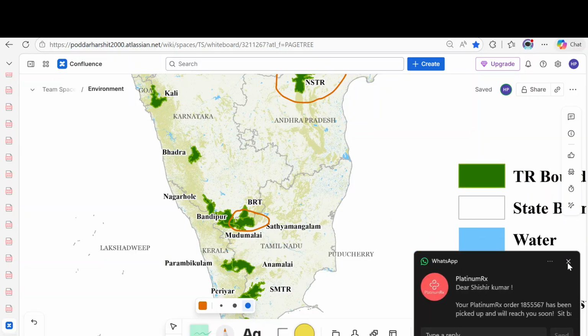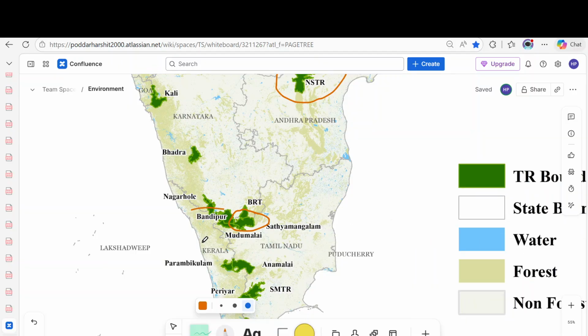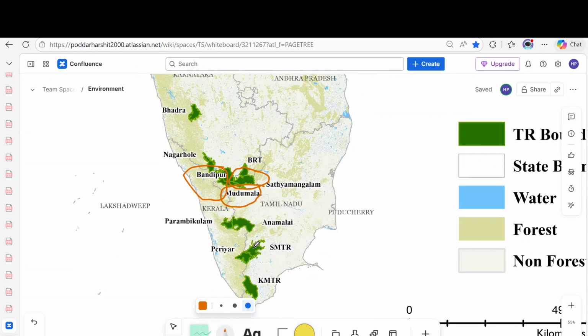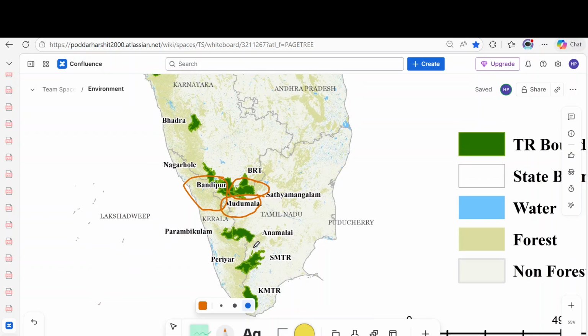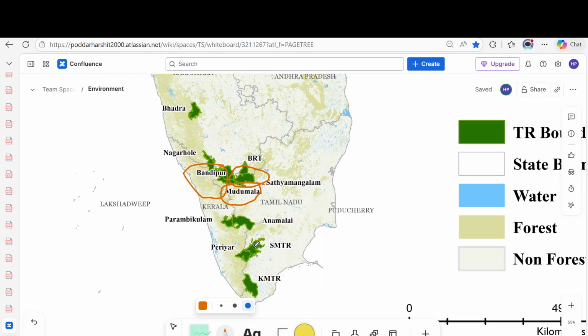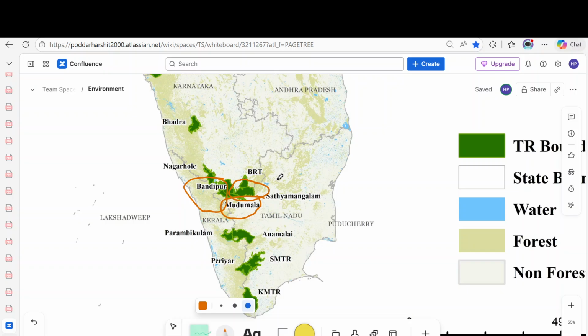So when you see Bandipur, Bandipur is famous. Bandipur is in Karnataka, Mudumalai in Tamil Nadu, Wayanad in Kerala. So this is the largest conglomerate, you can say, that is in the Nilgiri Western Ghat complex. Okay.